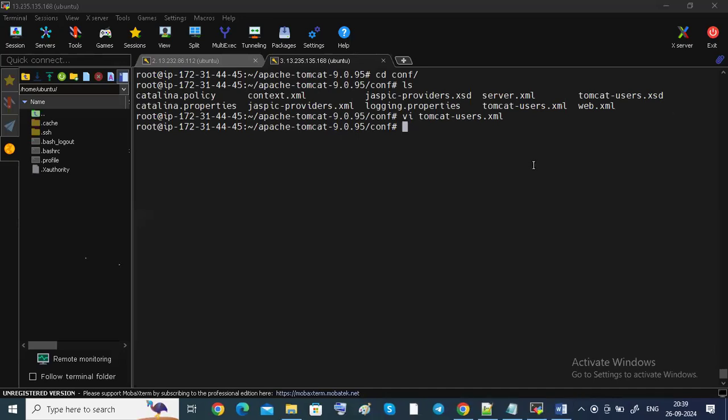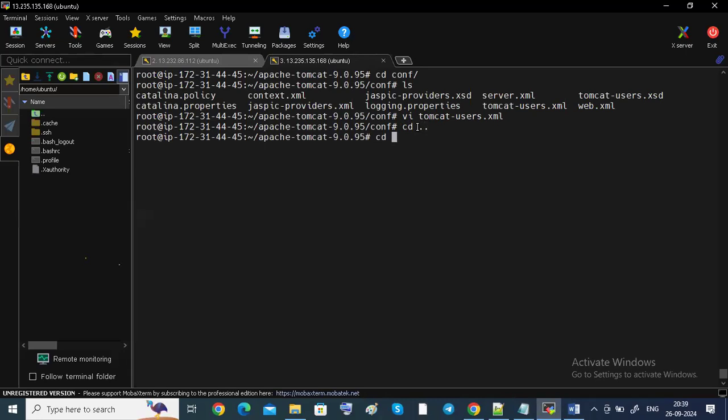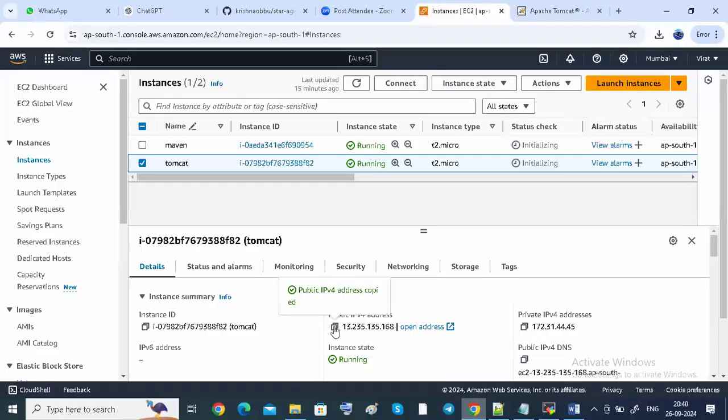Now I want to start my Tomcat. So I want to go back, cd space double dot, and go to the cd bin directory, guys. Then only I'm going to start. See now, Tomcat has been started. The Tomcat default port number is 8080, guys. So I'm going to copy this one.